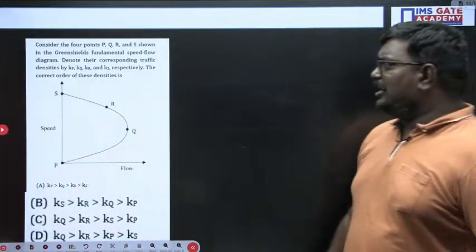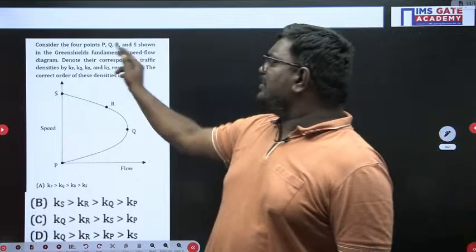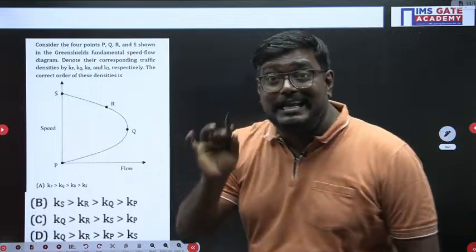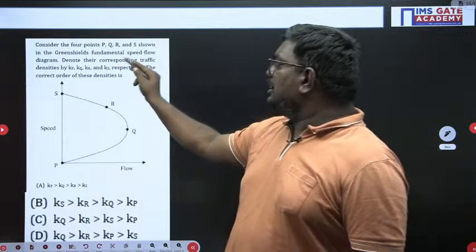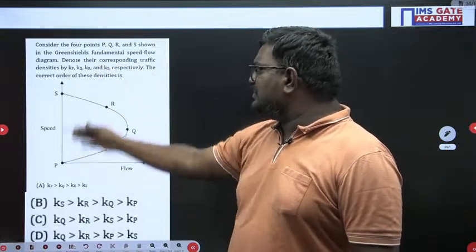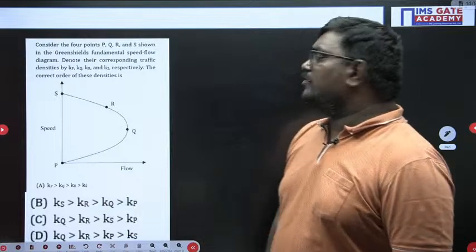So here the question is: consider 4 points P, Q, R, S in the Greenshields model, denoting their corresponding traffic, and what is the correct order of the densities?